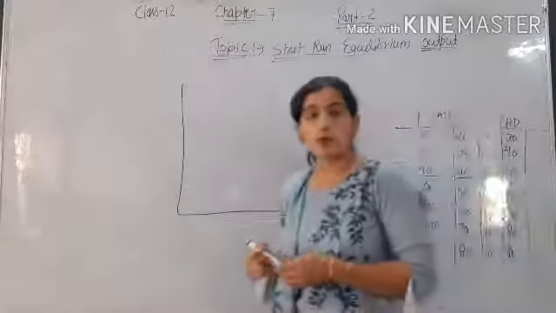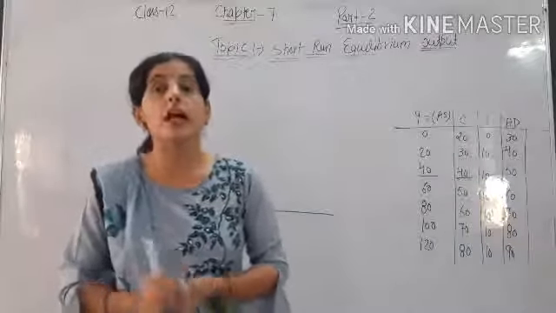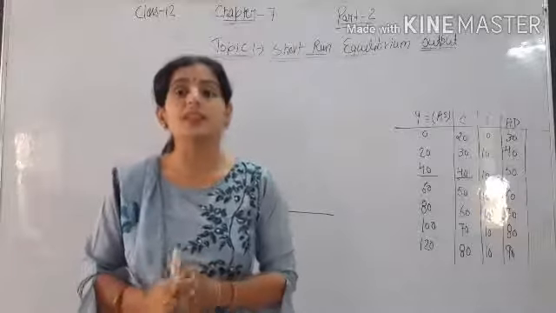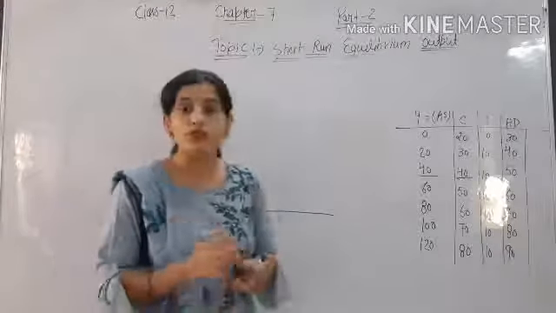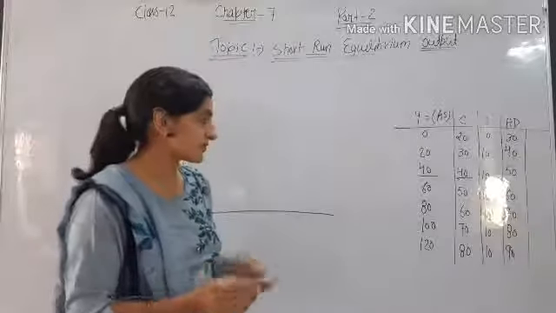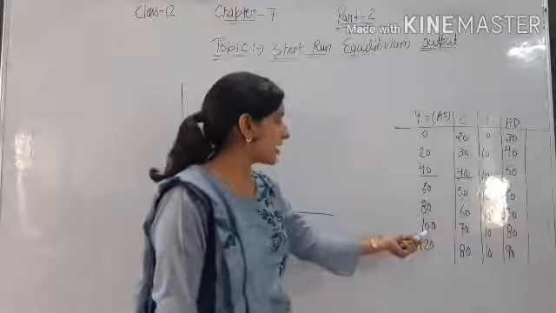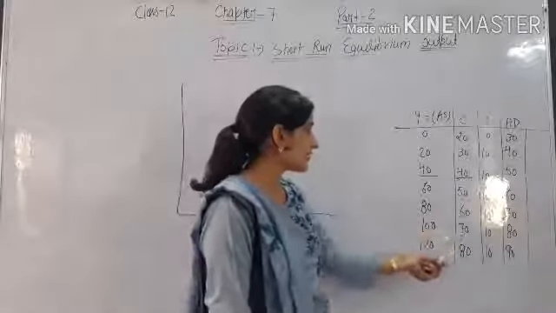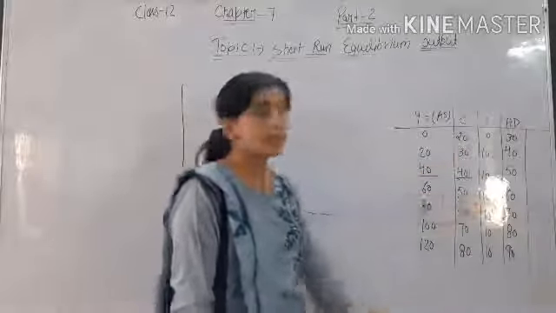After this equilibrium point, income is increasing and consumption is also increasing, but the increase in consumption is less than the increase in income. It means people start to save some part of income after consumption. When income is 80, consumption is 60, and at 100 it is 70, at 120 it is 80. And investment is constant at all levels of output.